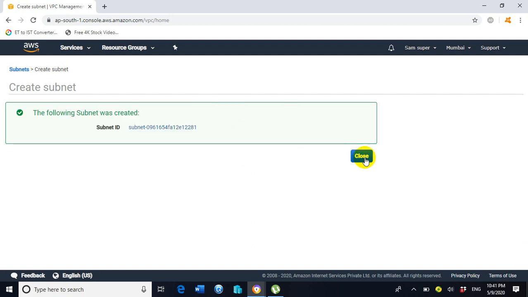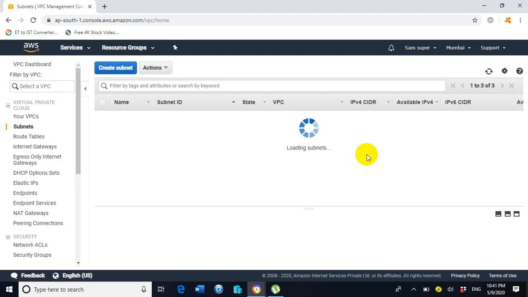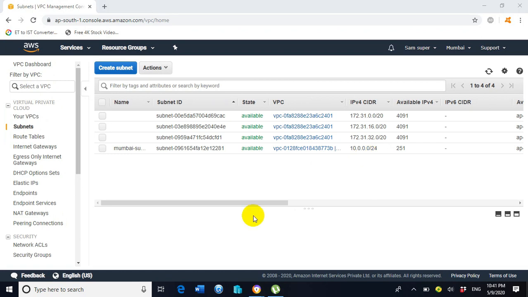Now the subnet inside the VPC Mumbai has been created successfully. Close it. Now the next component we need to create is internet gateways. So click on internet gateways.